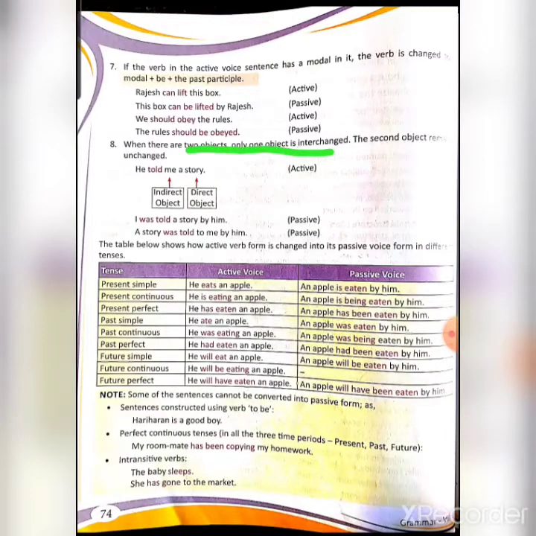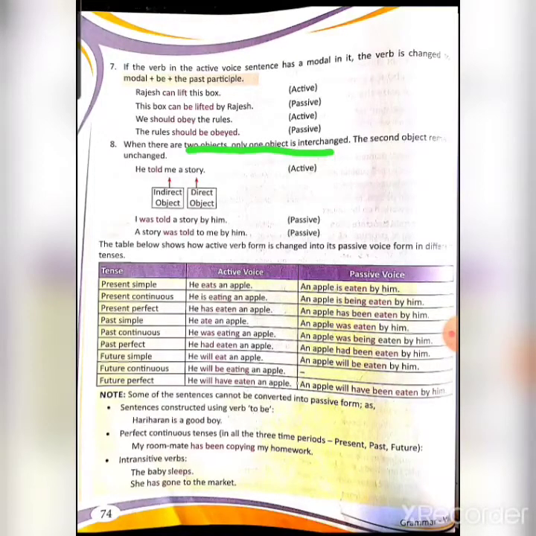So I was told a story by him, or secondly, a story was told to me by him. The second one is much better. Like how we do it, story and he will be interchanged. So a story and he will become him, by him, and told me will become was told to me. Clear? And in the first example you have changed me, so me will change into I: I was told a story by him. Clear?